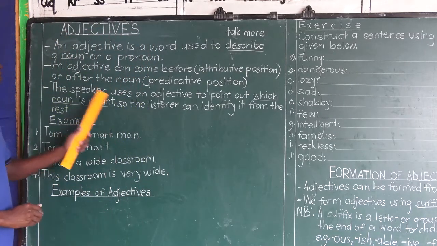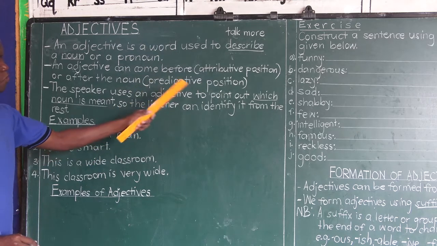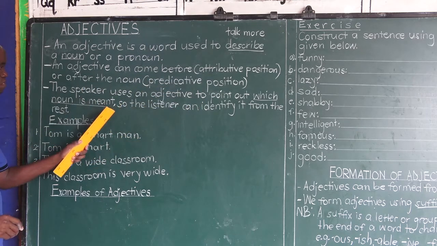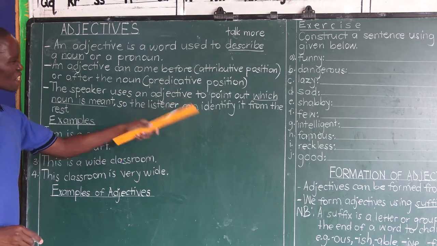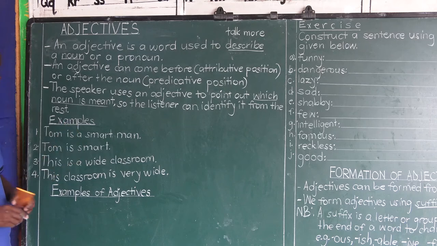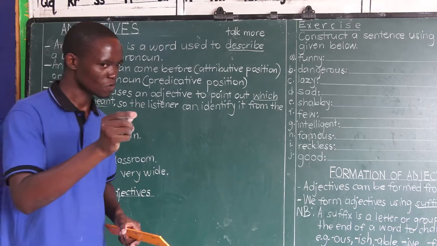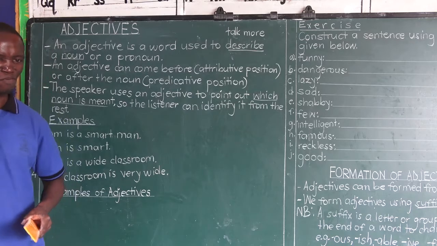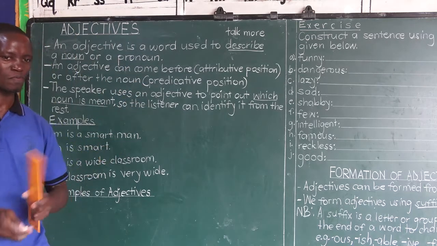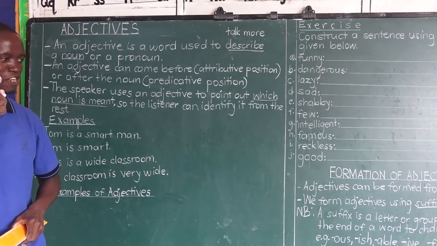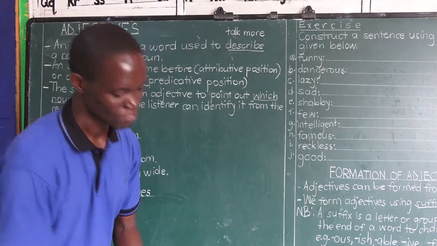So the speaker uses an adjective to point out which noun is meant, so the listener can identify it from the rest. There are many nouns. I want to point out the exact noun I mean from the large group. I will describe that noun for you using an adjective.